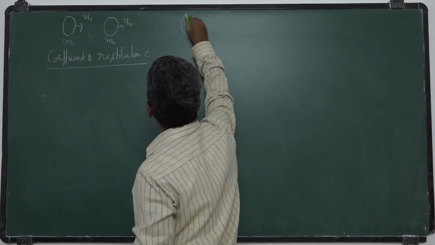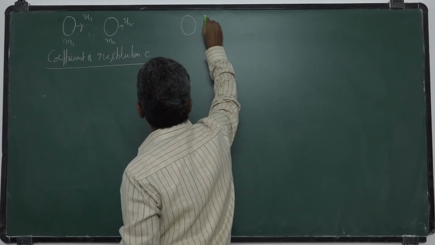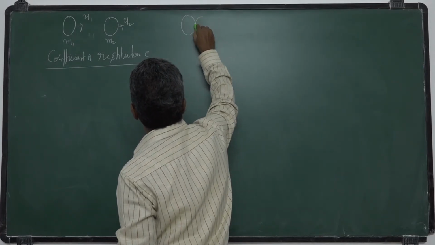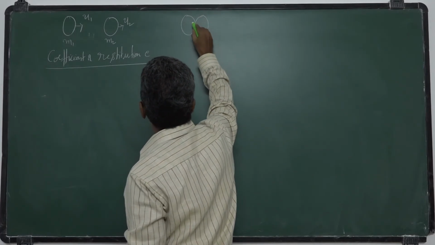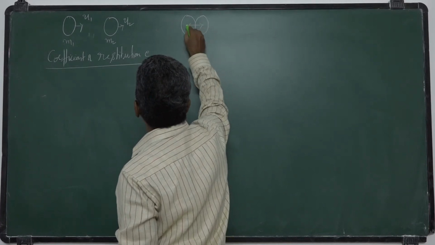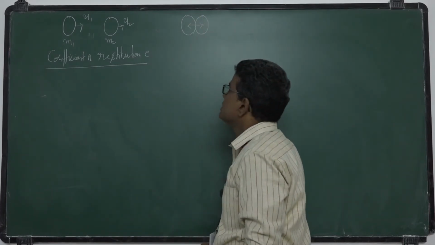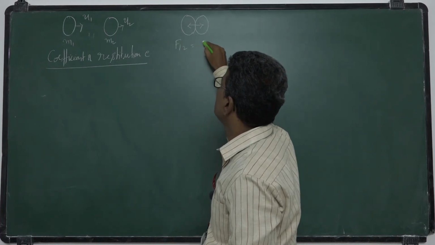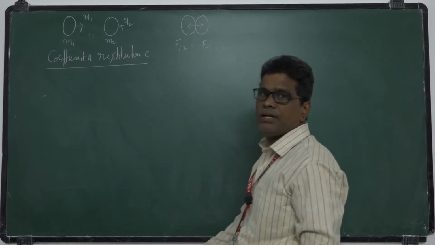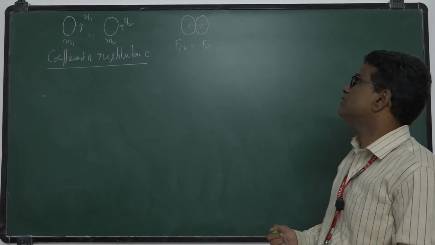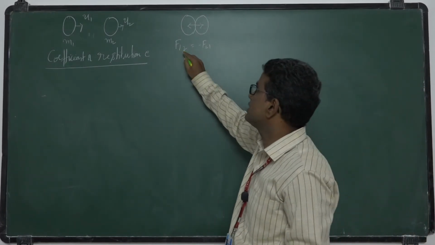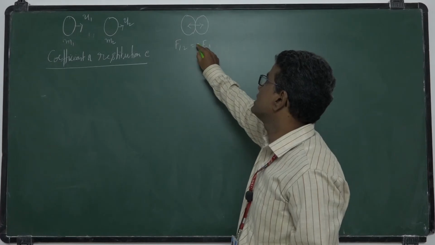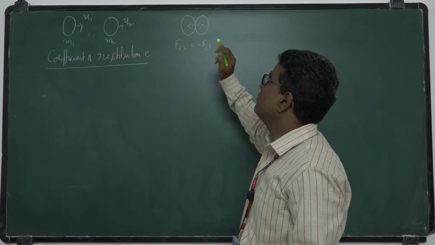The first one exerts certain force on another one, second one exerts in turn force on the first one. Okay? So these are impulsive forces acting on one another. That is, force exerted by first one on second one is equal to force exerted by second one on first one.